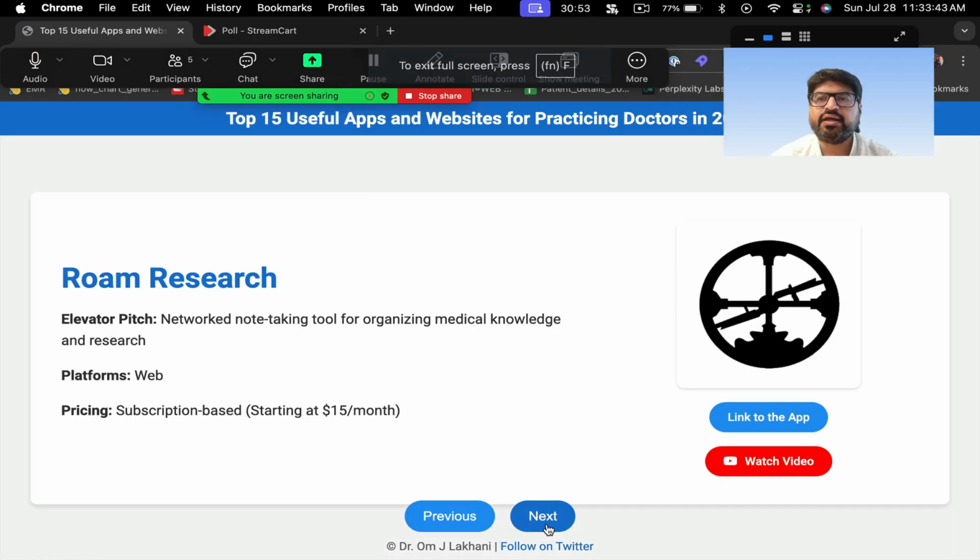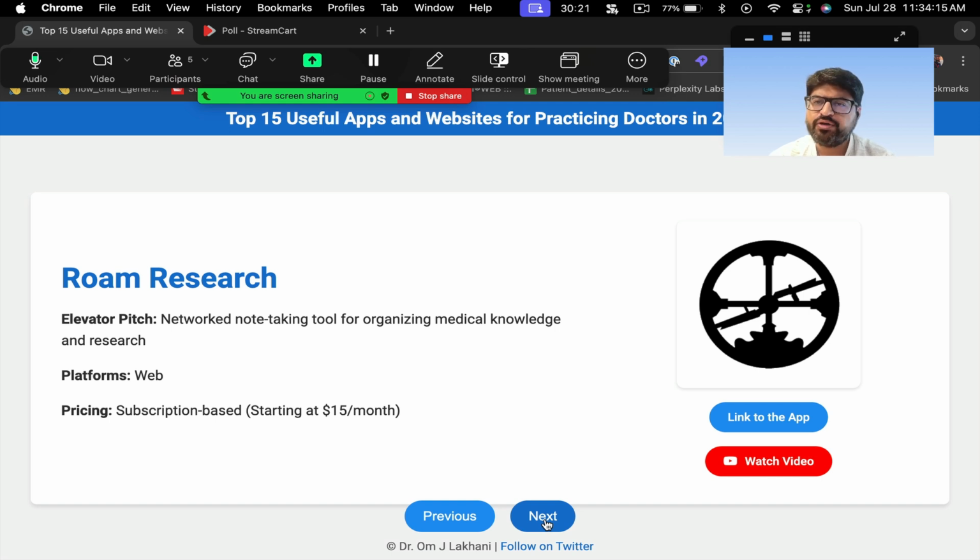Okay, then one app which is my favorite, and this one I pay for, is Roam Research. This is not a medical app. It's basically a note-taking app, which is mind-blowing. I've been using this for a long time. Most of the research that I do, I do using Roam Research. It's a very simple concept. It uses a concept called bidirectional linking. It's $15 a month. Not very expensive, and I think it's worth $15.